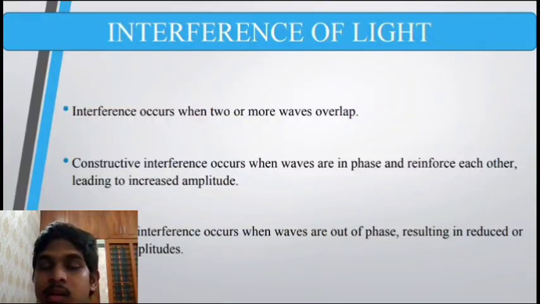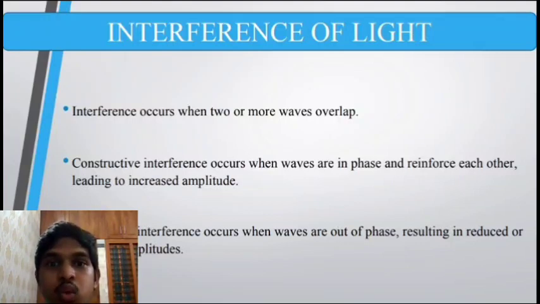So let's see some of the key aspects of interference of light. Superposition principle. Interference is based on the superposition principle, which states that the total effect at a given point is the sum of the effects produced by each individual wave. Coherent sources.